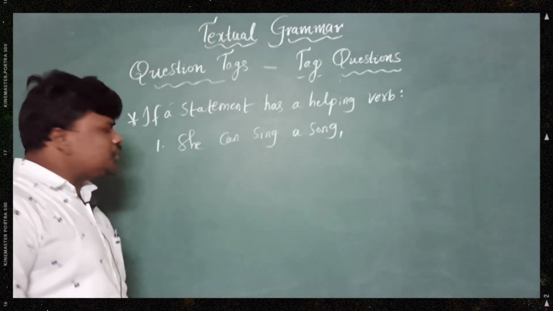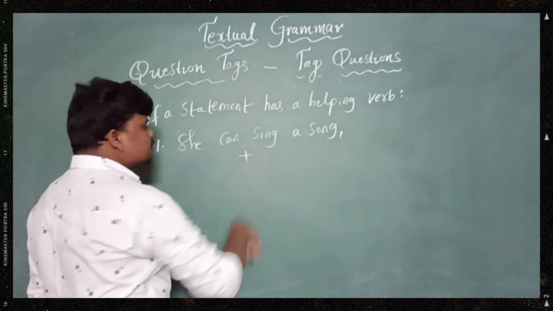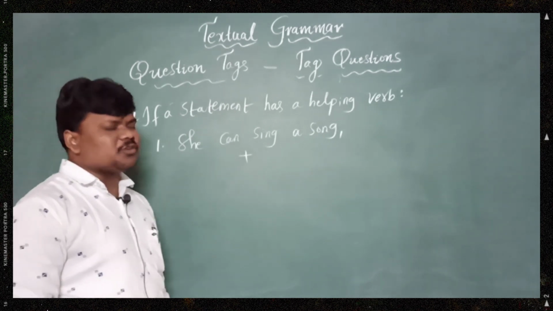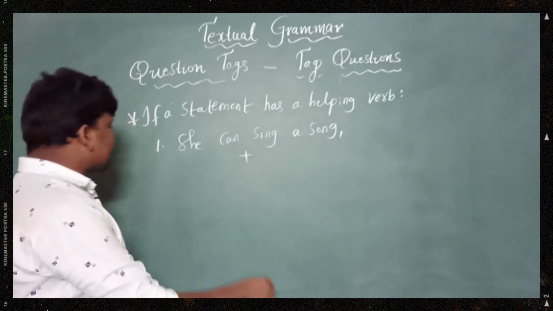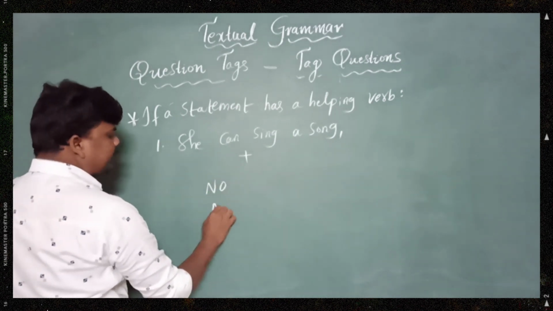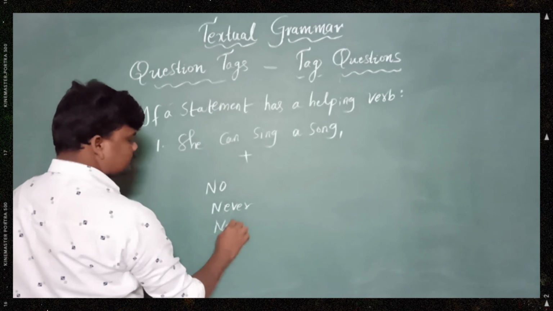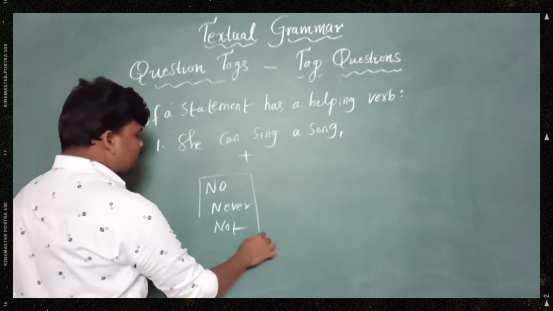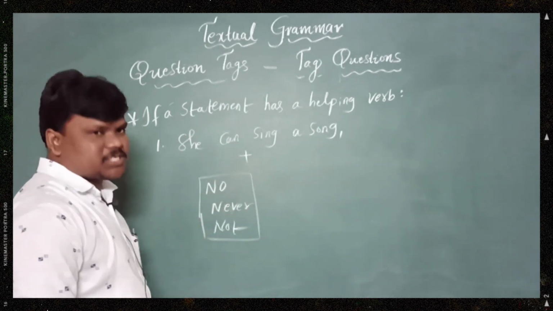First one: she can sing a song. As I already told you, first identify whether it is a positive statement or a negative statement. Sir, how do we need to remember whether it is positive or negative? Simple, my dears. If there are no negative words like no, never, not in any sentence, we can call that statement a positive statement.